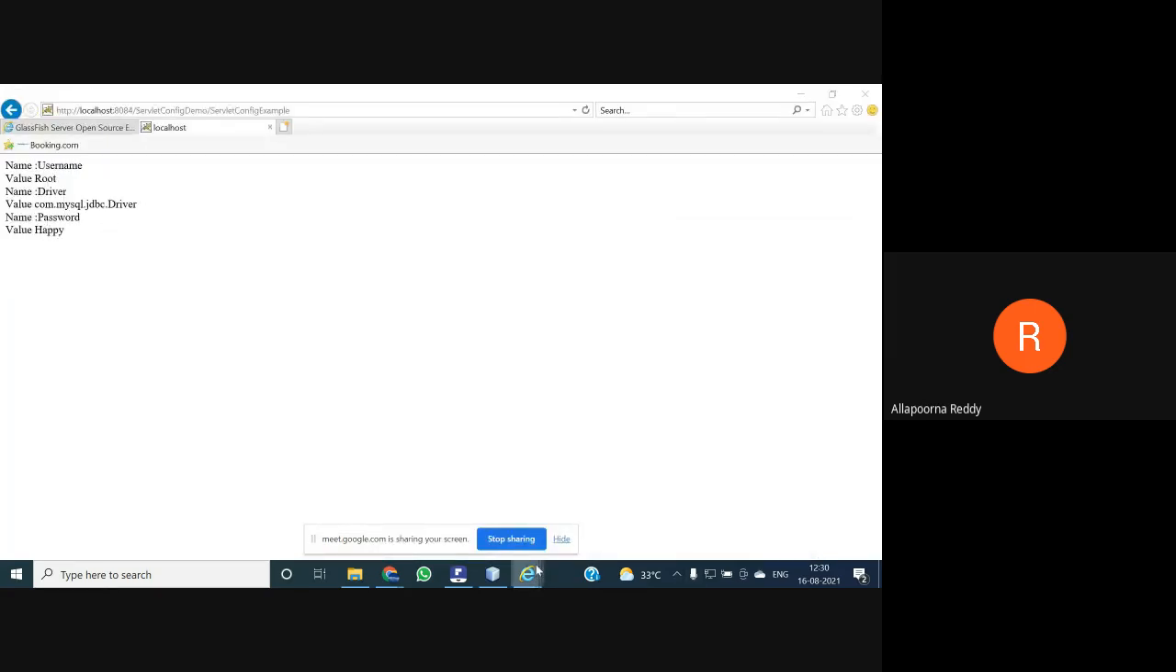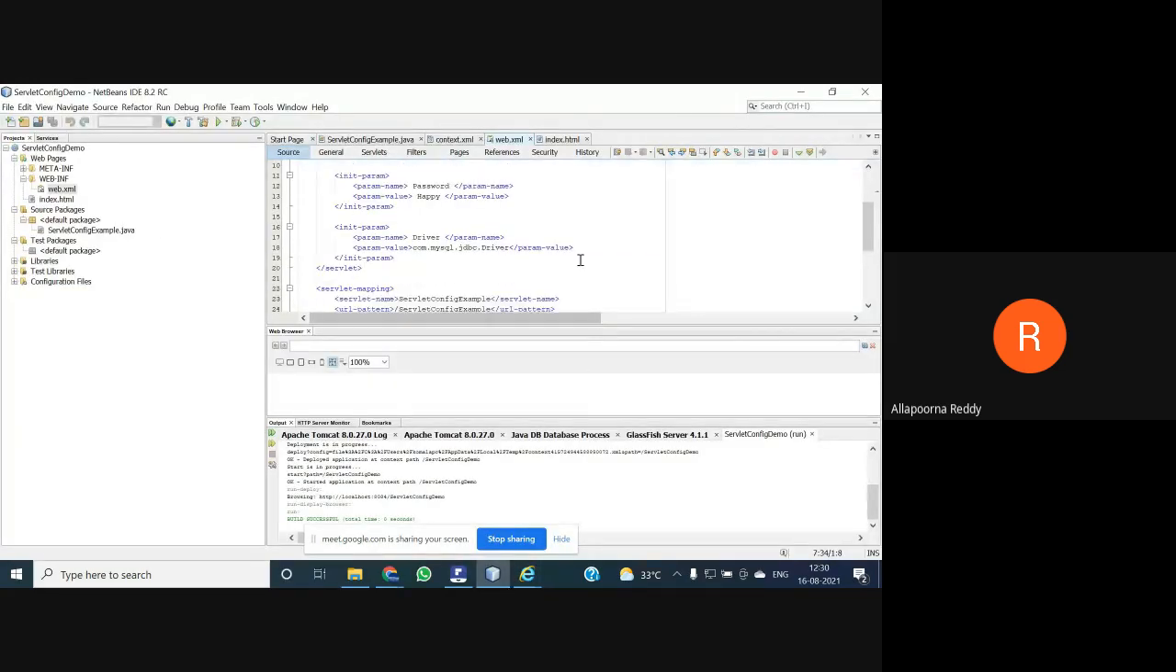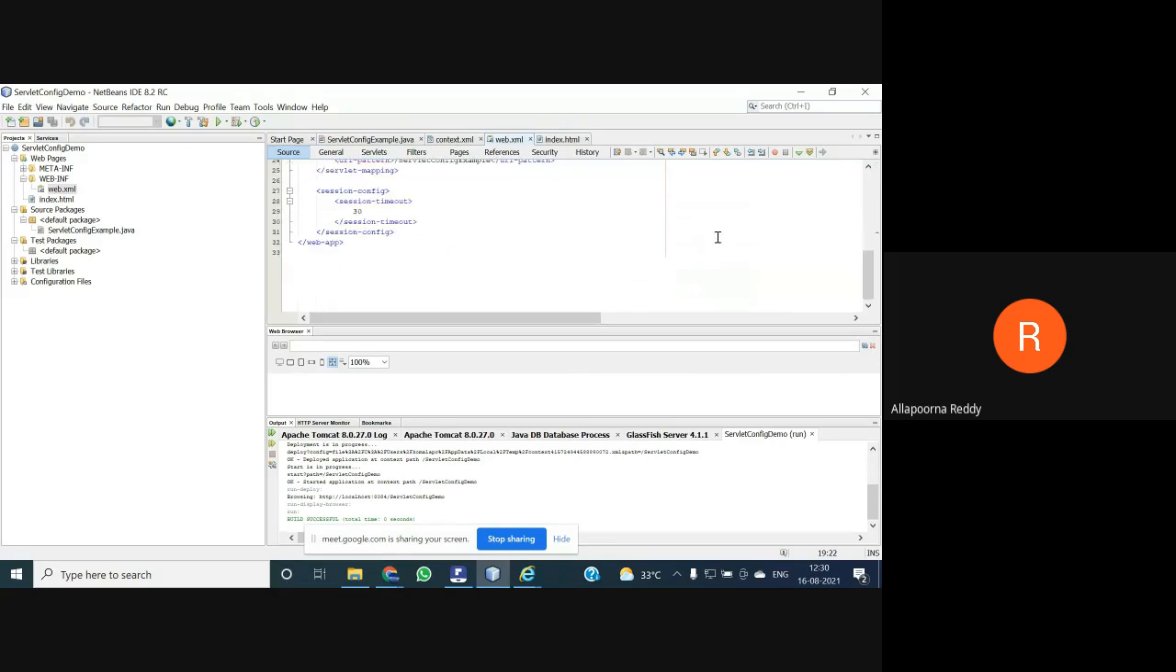Similarly, we go for one more parameter which you described in your deployment descriptor. This is my deployment descriptor. Driver is my username and my password is com.mysql.jdbc. So like that, we can easily get not only your deployment descriptor information but also the configuration of your servlet. We can get it back by using simple config information.